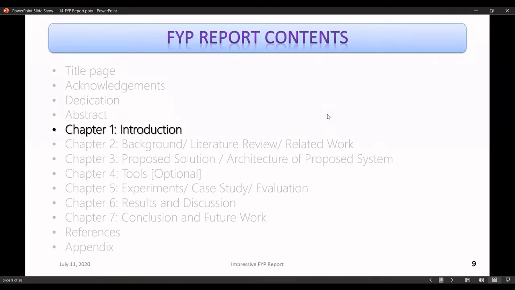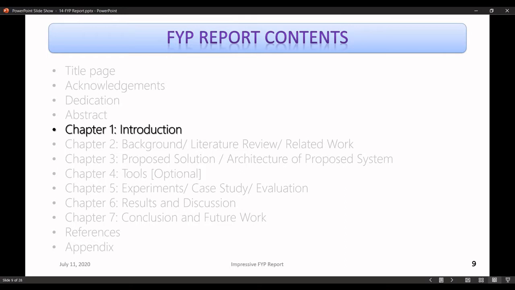Okay, we have the introduction chapter. So once again, I have listed 7 chapters here, but as I said in the very beginning, it's not necessary to have all these chapters. You may have fewer chapters, you may have more chapters. So this is just a recommended pattern. This is not something that you must follow, right?